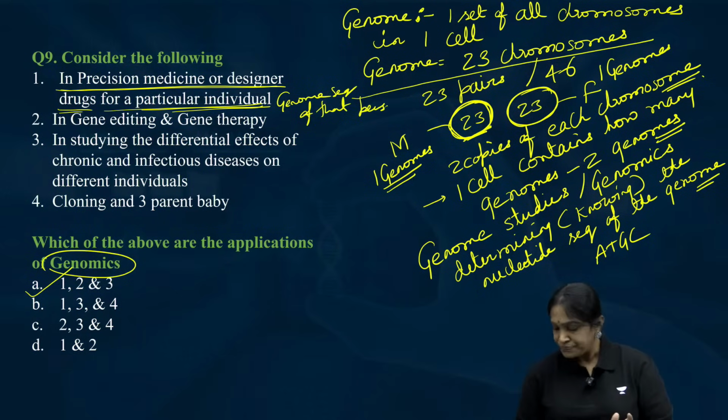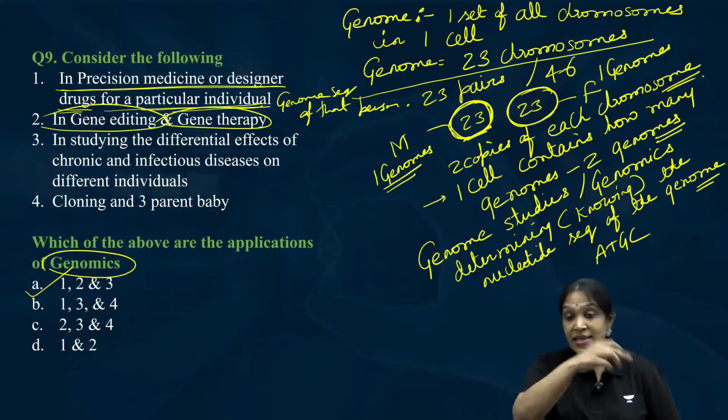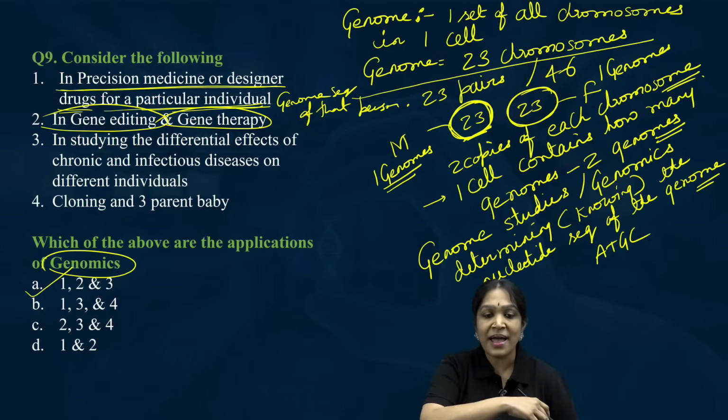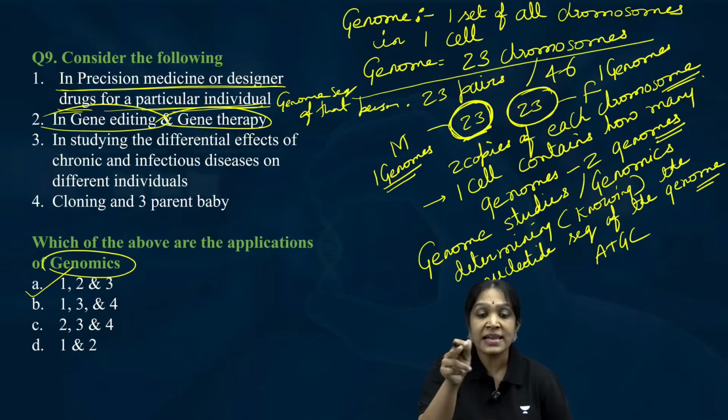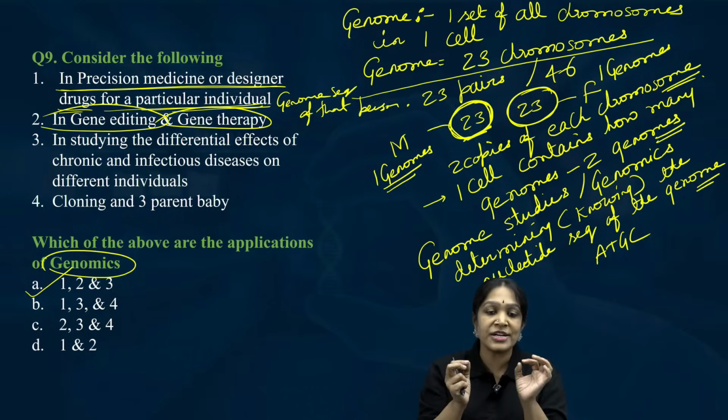Then the next one. In gene editing, what is gene editing? Gene therapy. Just 5 minutes back we have seen the BCL11A gene was cut. To cut the BCL11A gene, I have to know where that BCL11A gene is. For that I need knowledge about the complete genome.